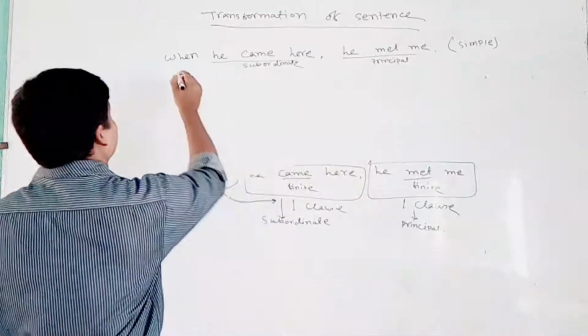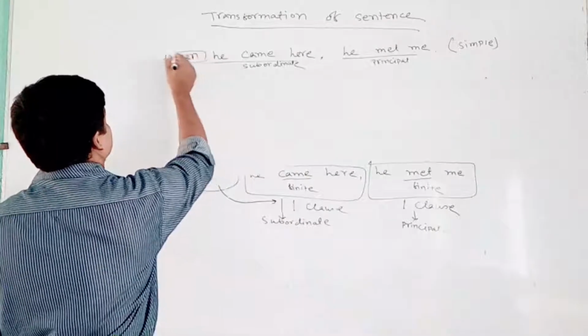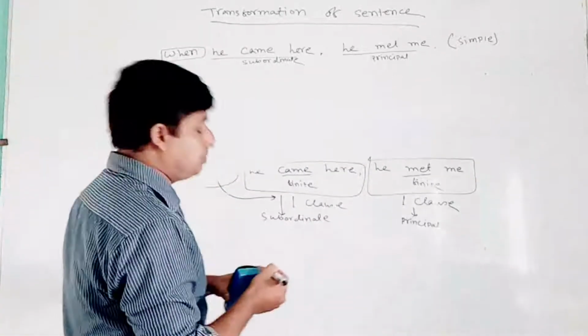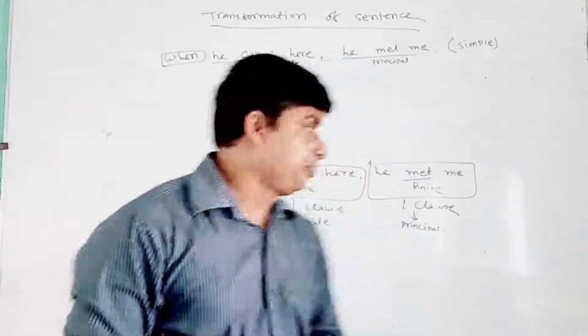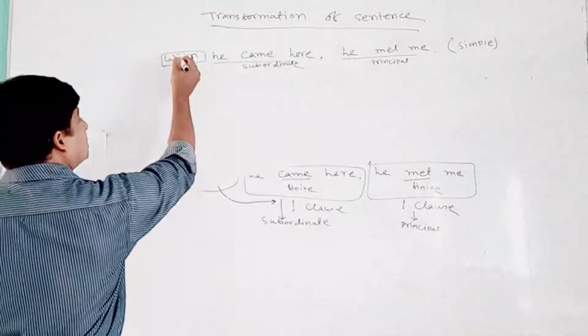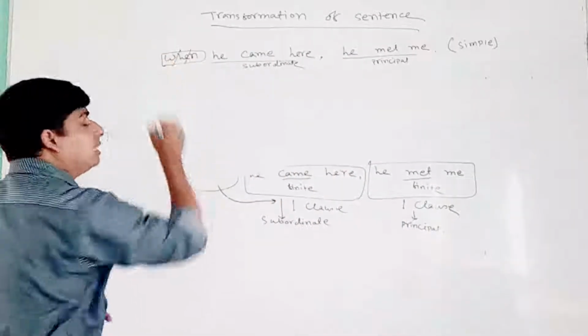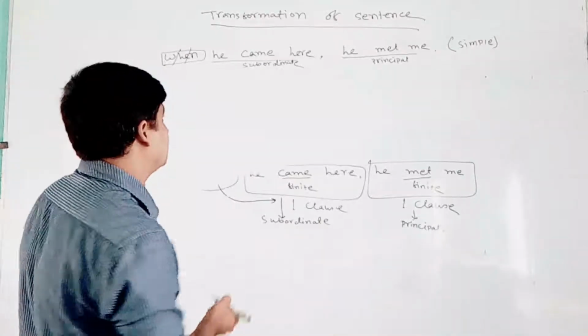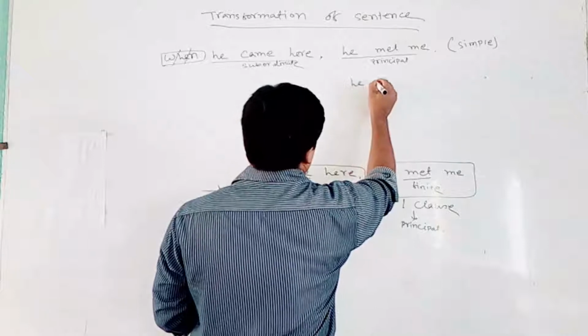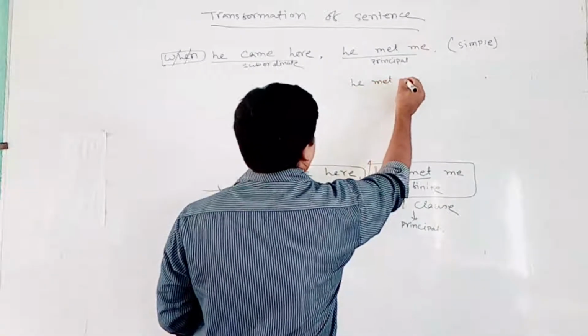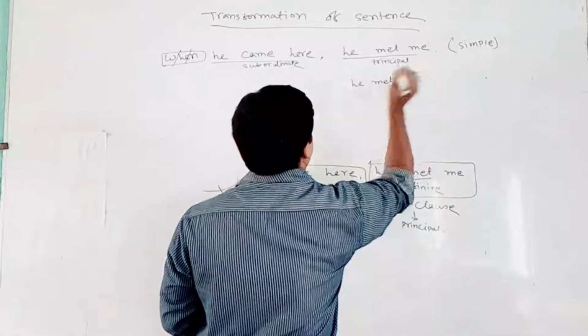So, here I found a subordinate conjunction. In a simple sentence, I don't need a subordinate conjunction. That means I have to erase this one. I don't need that one in simple sentences. The principal clause will be there as it is.